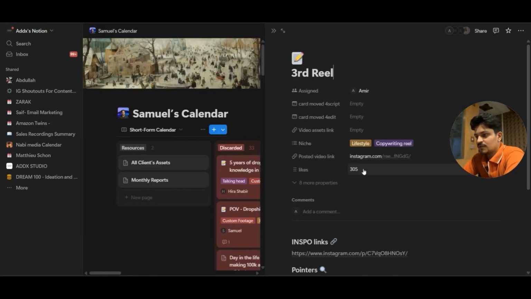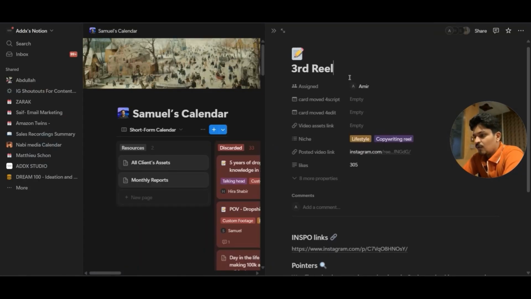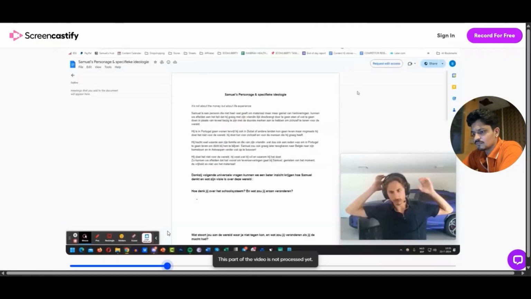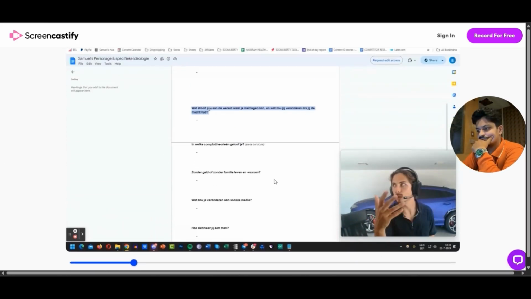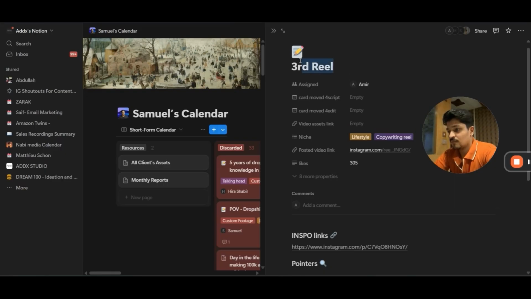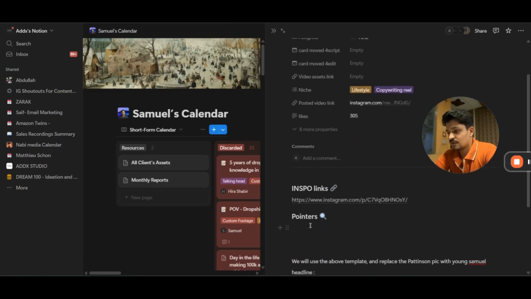Obviously, we are in Samuel's calendar, and this is going to be a third reel, which we are going to replicate. And we know the essence of this reel, right? We need a good part of a story, which we can use as kind of an article-based hook, right? And to do that, we are going to just go through his story. Also, after watching his video, I actually came up with this title right here. This is the copy, the part of the story that we are going to basically go with.